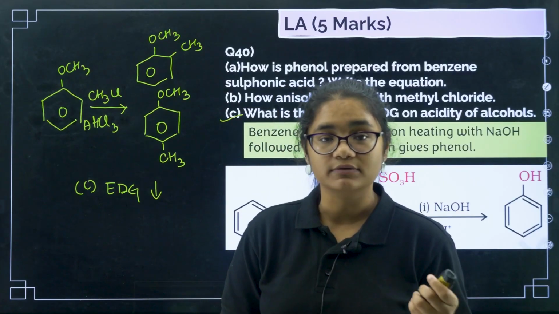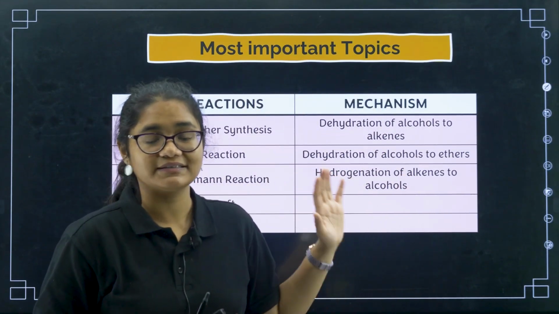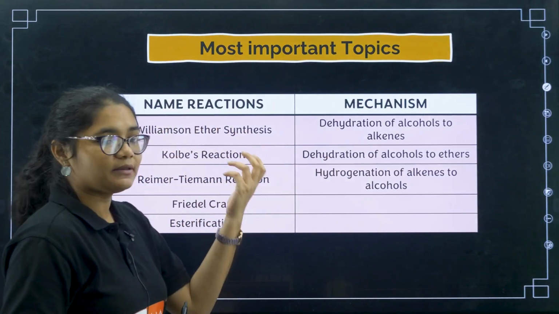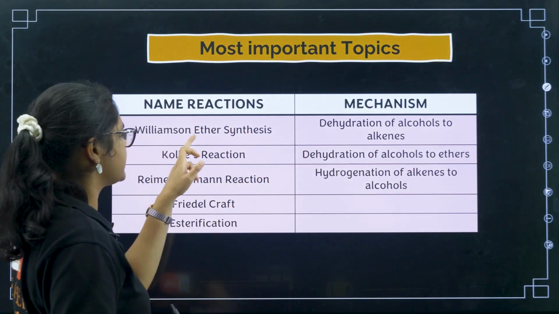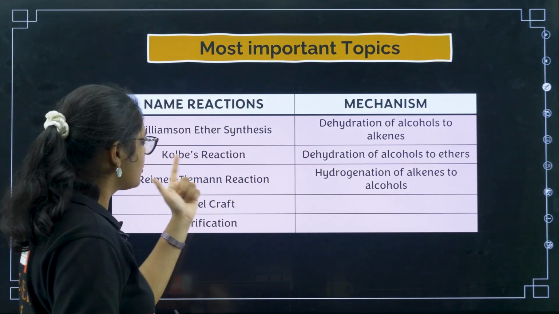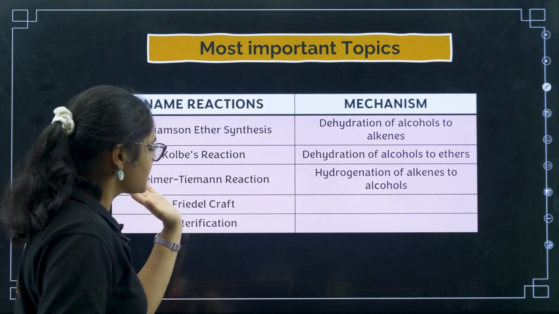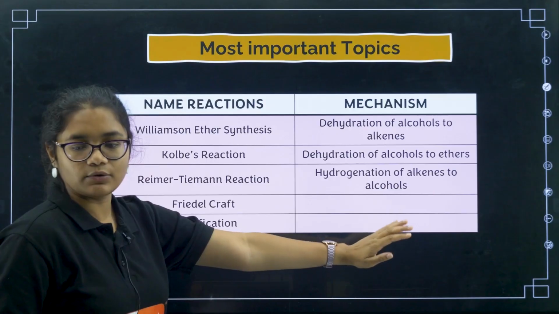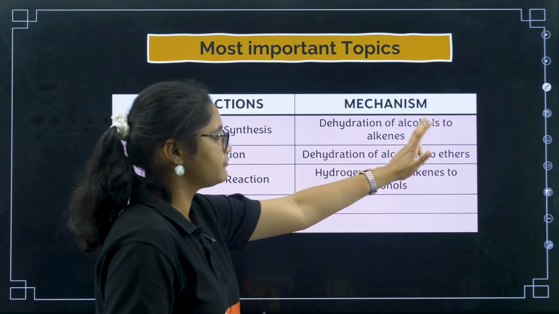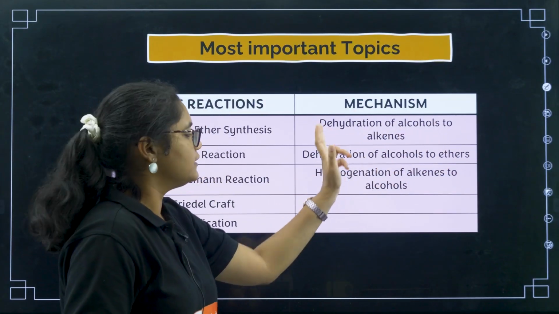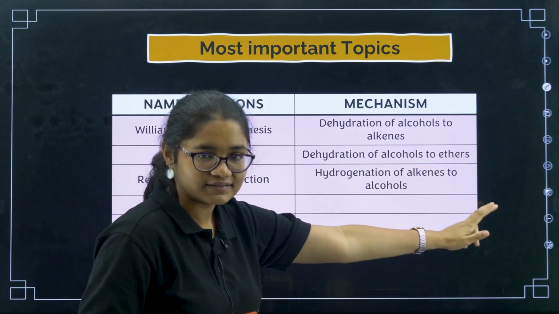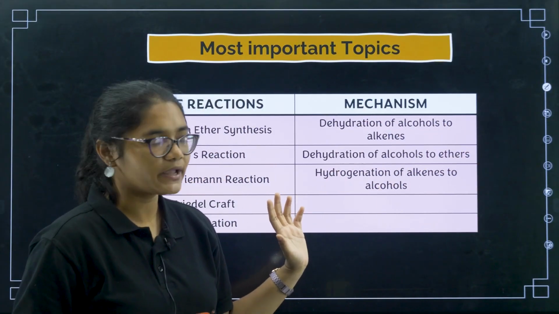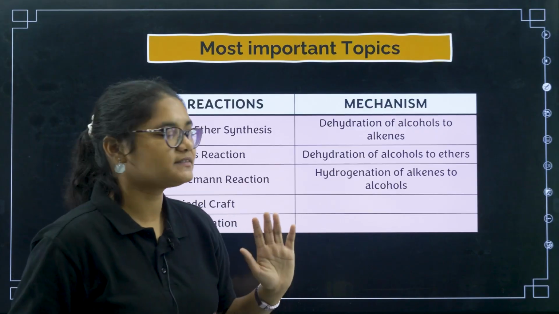Now, I want to tell you some things that you should not miss at all from this chapter. You should remember the most important topics. Name reactions, there are so many important name reactions: Williamson ether synthesis, Kolbe's reaction, Reimer-Tiemann reaction, Friedel-Crafts reaction and esterification. Now there are three mechanisms I told you, you should not get confused here: dehydration of alcohols to alkenes, dehydration of alcohols to ethers, hydration of alkenes to alcohols. So these are the most important topics that you should do.